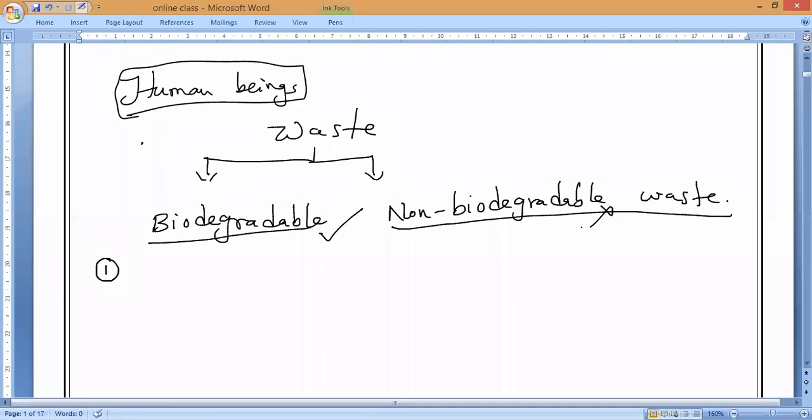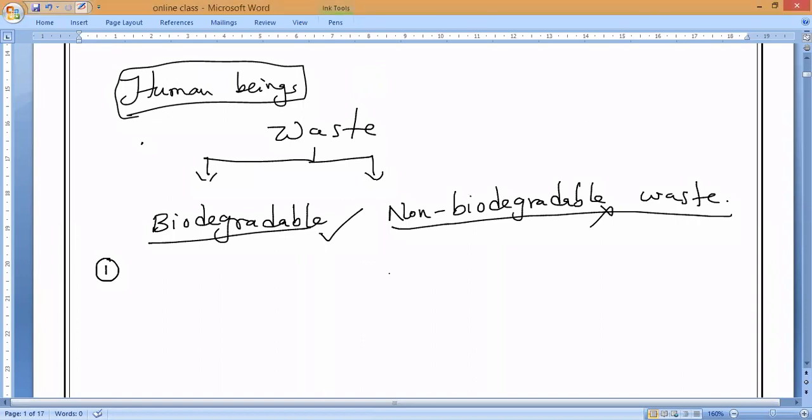Now let us see what major biodegradable material you produce in your daily life. Peels of vegetables and fruits. Very good. Every day we are consuming them. Very good. That is the kitchen. The kitchen is a major source of biodegradable waste. Yes or no? Very good. Others, you are all students, you are all making regular waste of something biodegradable. What is that, please? Paper. Very good.